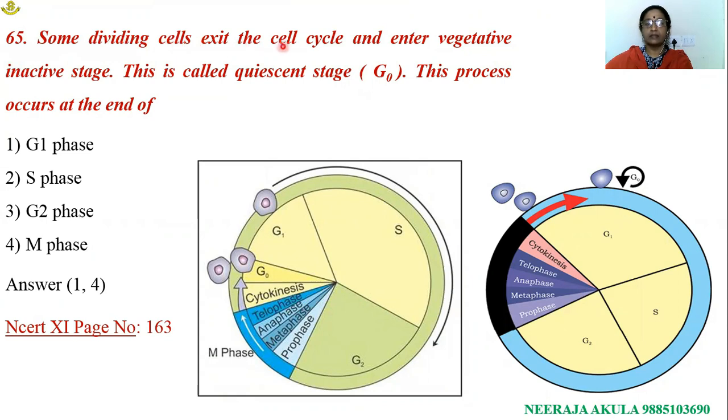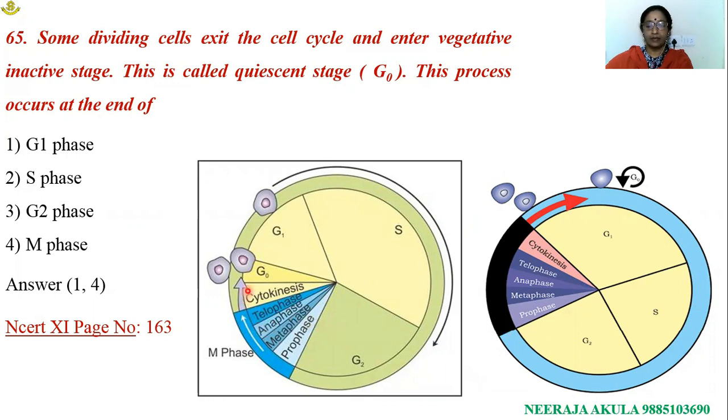Some dividing cells exit the cell cycle and enter a vegetative inactive phase. This is called the quiescent stage or G0 phase. This process occurs at the end of G1 phase, S phase, G2 phase and M phase. If we observe these two diagrams, one is related to the old NCERT version and the other to the new NCERT version.